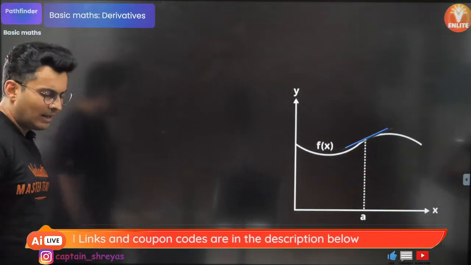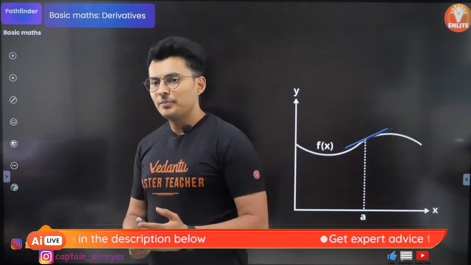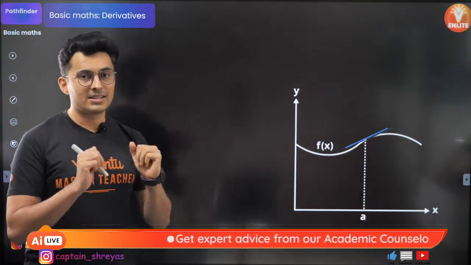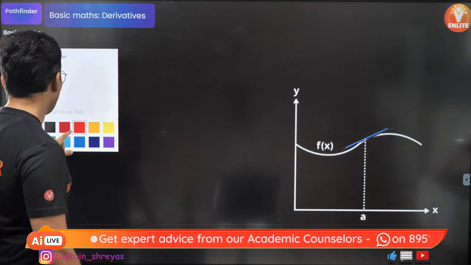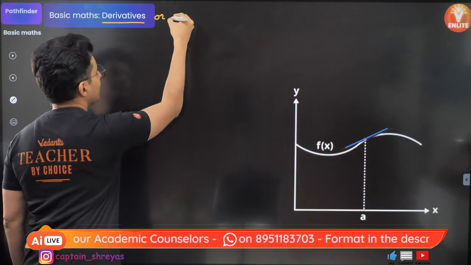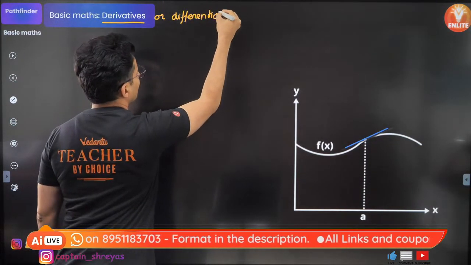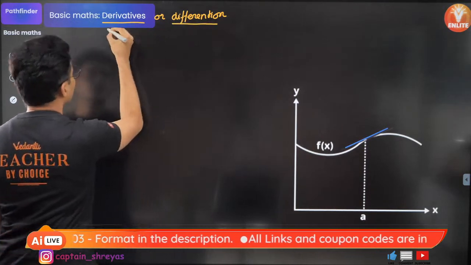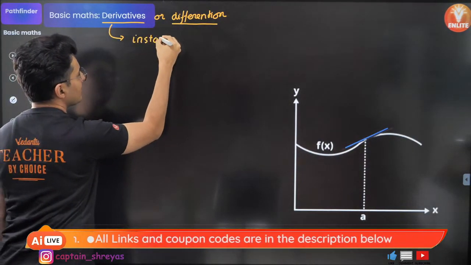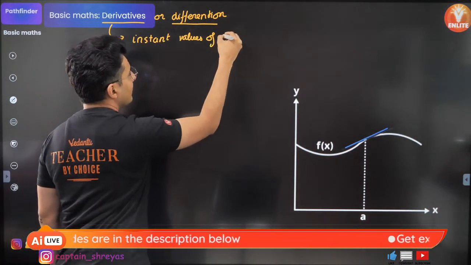So everybody knows what derivatives is, but obviously we need to revise it. See, derivatives is a concept which is used to calculate instantaneous values. I'm going to write down all the things that you need to know about derivatives, or basically differentiation. So both these terms mean the same thing. You usually use this for finding the instantaneous values of a varying quantity.